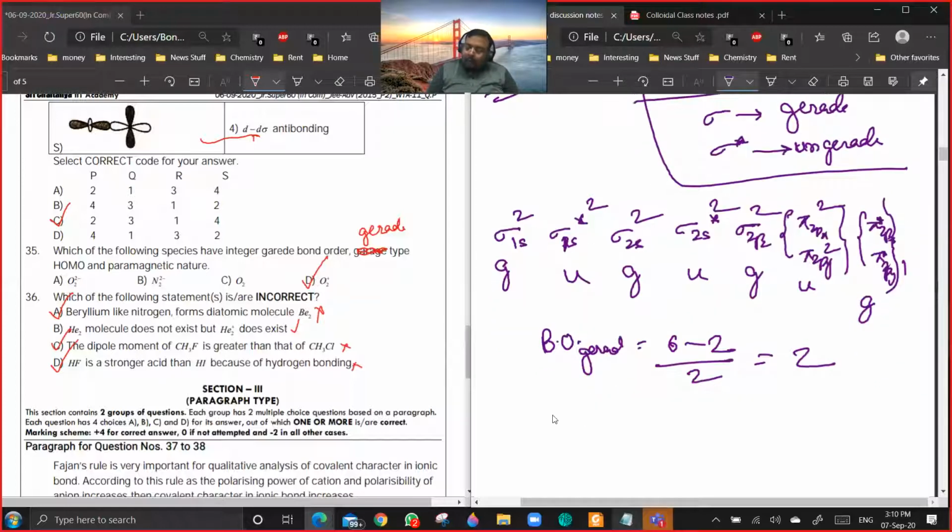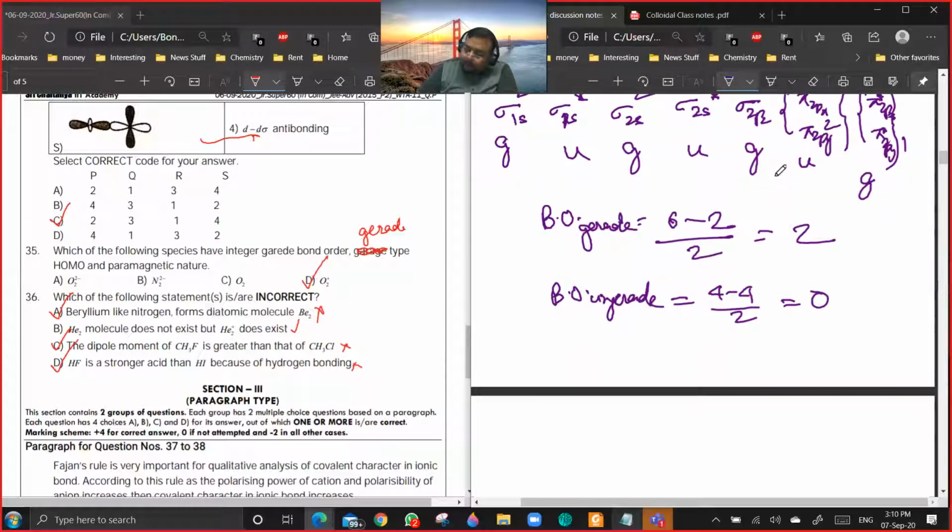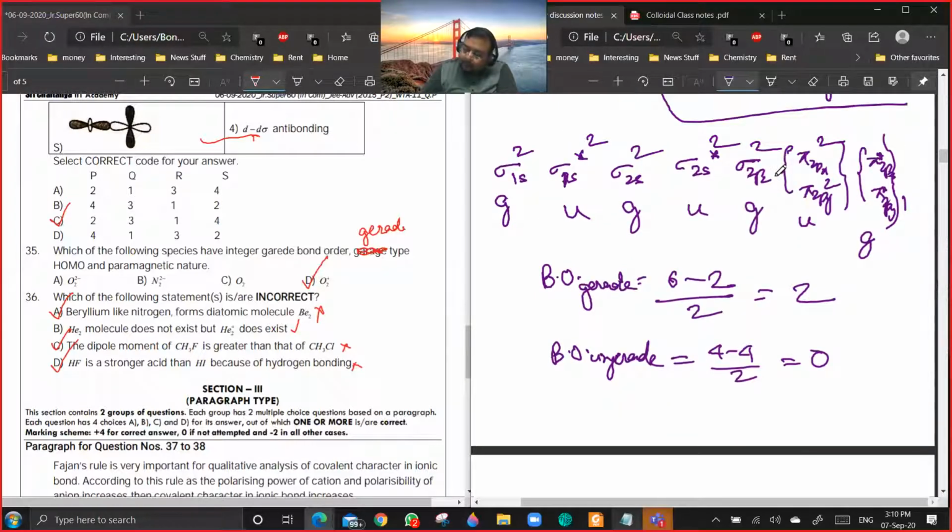And if you want to calculate bond order for ungerade, it will be ungerade orbitals 4 minus 4, by 2. So you can define it like that, but there is no such thing, and I've never seen it anywhere in a standard textbook. But if you define it like this, then for O2 plus, you are removing this electron.